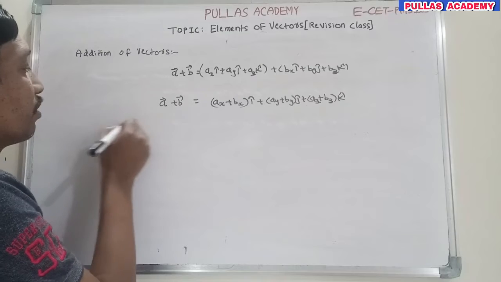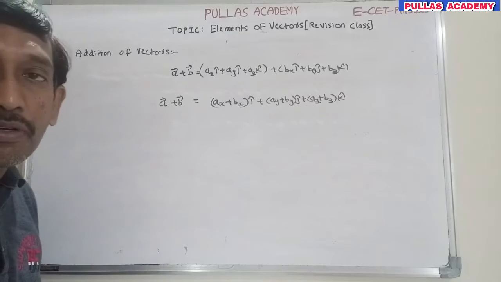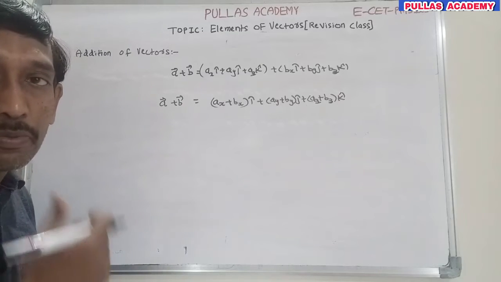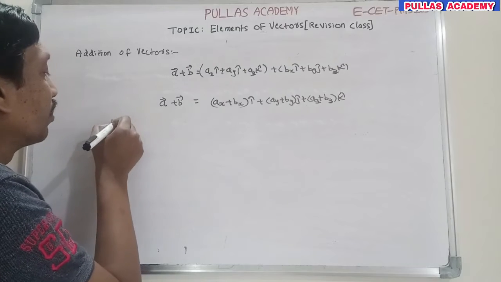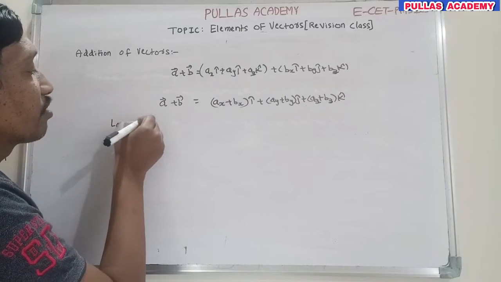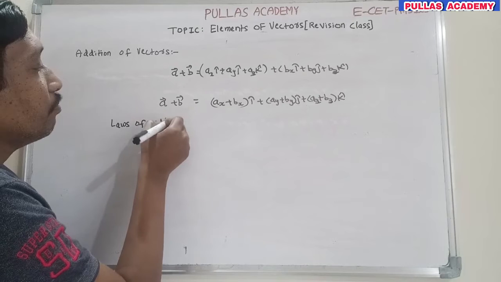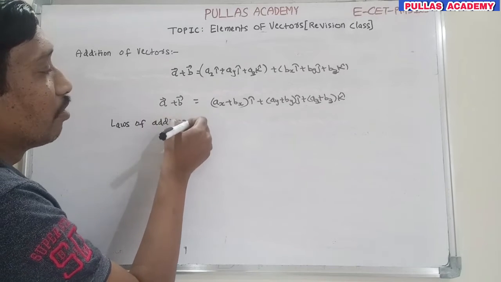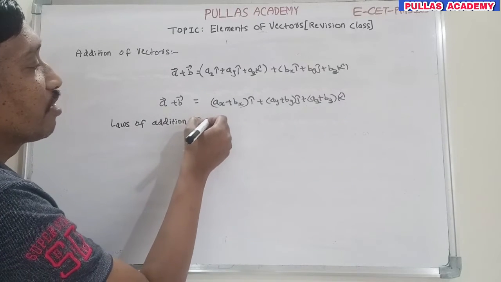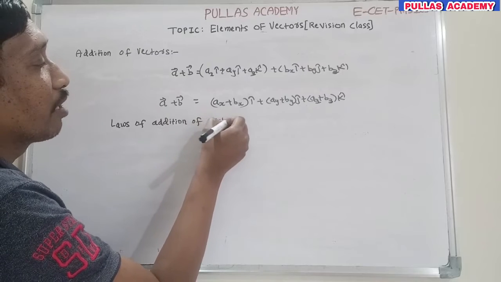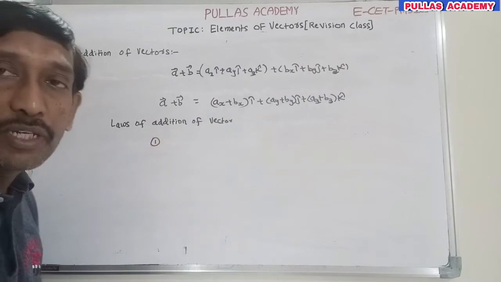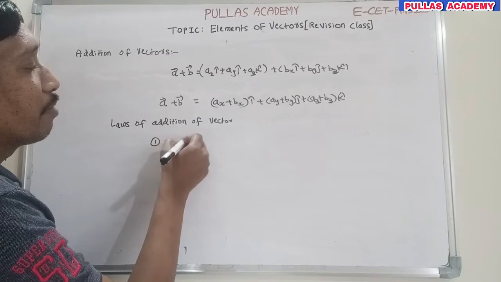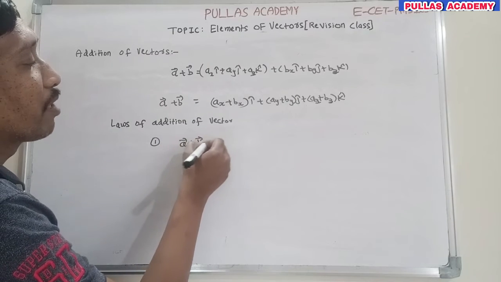One important point: addition of vectors obeys some principles, called the laws of addition of vectors. What are these principles? One, it obeys the commutative law, because a bar plus b bar is equal to b bar plus a bar.